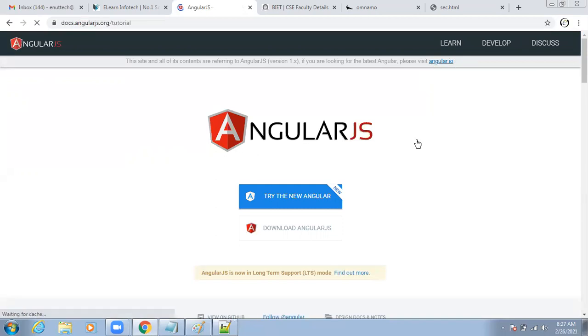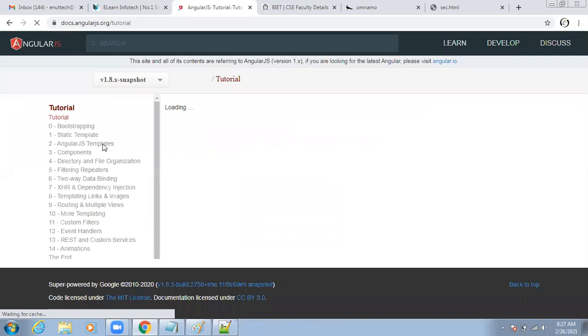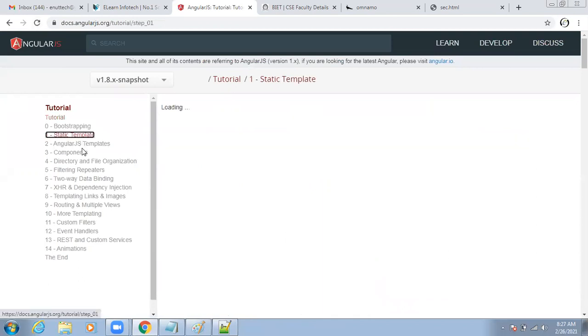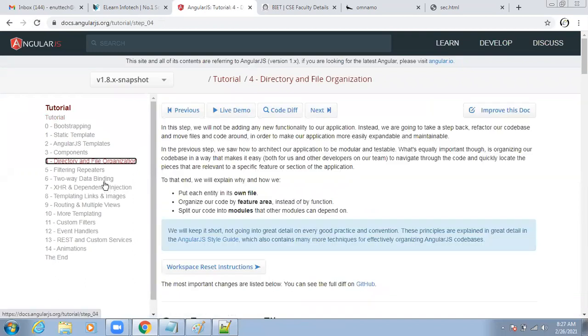Now I will show you an example. Here you can observe we have the navigation and we have the view here. While clicking on this one, you can observe whether it is reloading or not. See, it is not reloading, it won't reload. Why? Because this is a single page application.